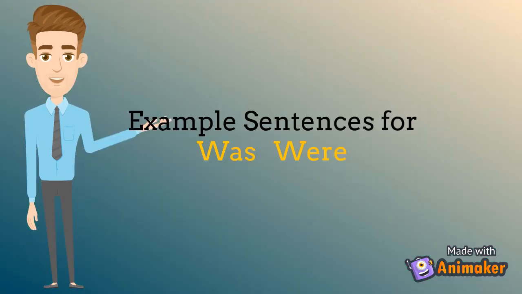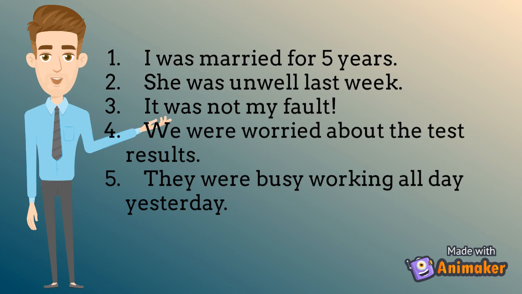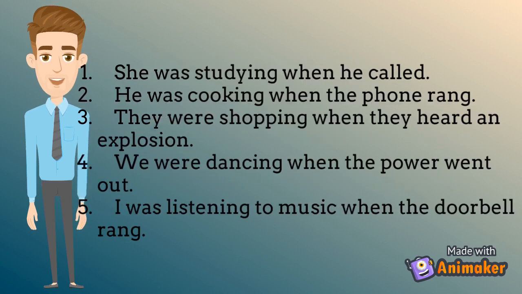Now let's look at some examples for verbs of was, were. I was married for 5 years. She was unwell last week. It was not my fault. We were worried about the test results. They were busy working all day yesterday.